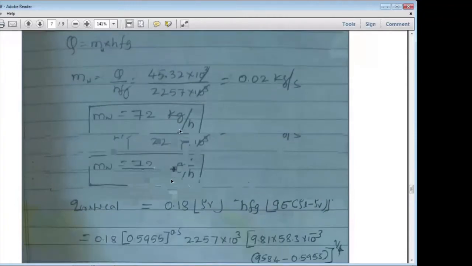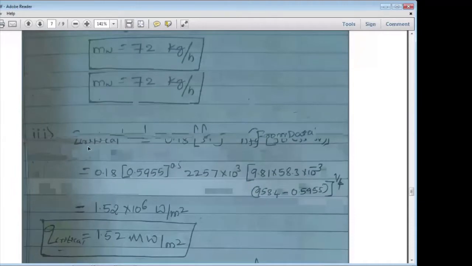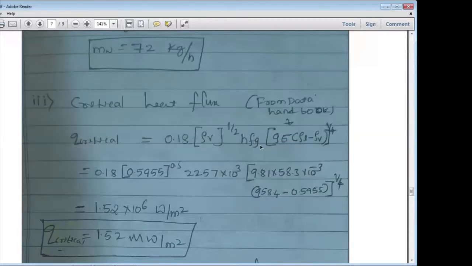Then you calculated the power of the burner and the rate of evaporation. The third one is the calculation of the critical heat flux from the data book. So you have to note down the formula here. Critical heat flux is equal to 0.18 rho V raised to 1 upon 2 HFG, that is G into sigma into rho L minus rho V raised to 1 upon 4, which is available in the data book. Note it down.